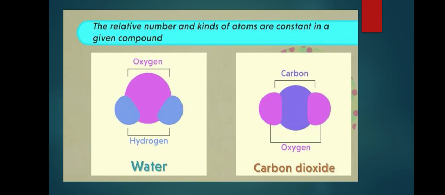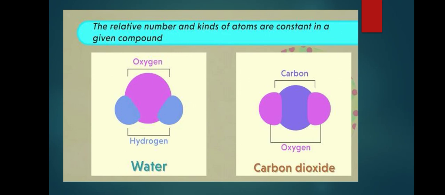And these atoms are constant in this given compound, that is 2 hydrogen combine with 1 oxygen atom, it forms a water molecule. Even carbon dioxide, meaning 1 carbon atom, combines with 2 oxygen atoms. These atoms combine in a relative number and the atoms are constant in these compounds.